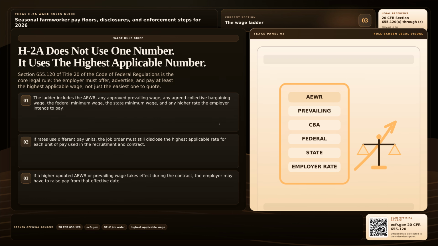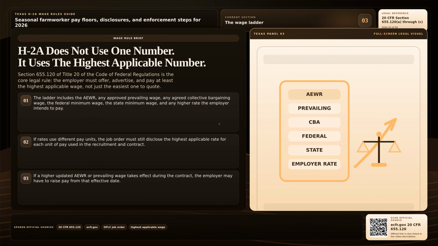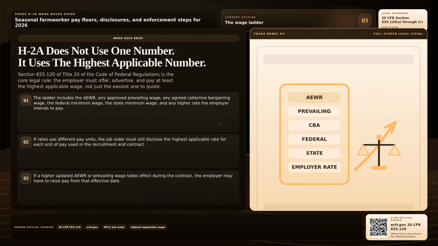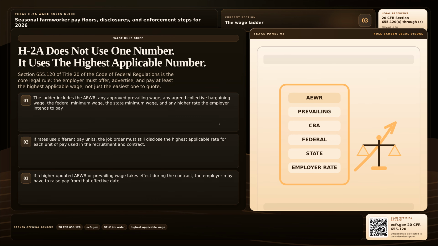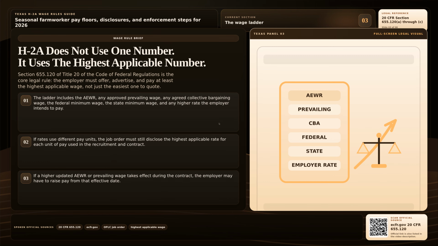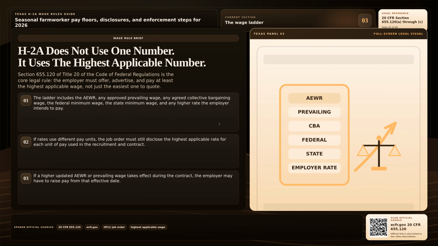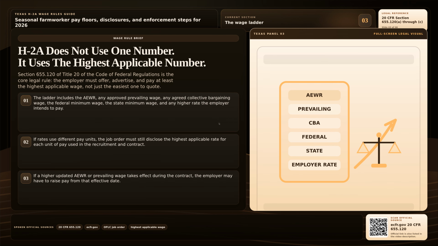If the pay systems use different units, for example, hourly pay and piece rate pay, the job order still has to disclose the highest applicable rate for each unit that is being used. The same section also matters during the contract. If a higher updated AEWR or prevailing wage takes effect while the contract is still running, the employer may have to raise pay from that effective date.